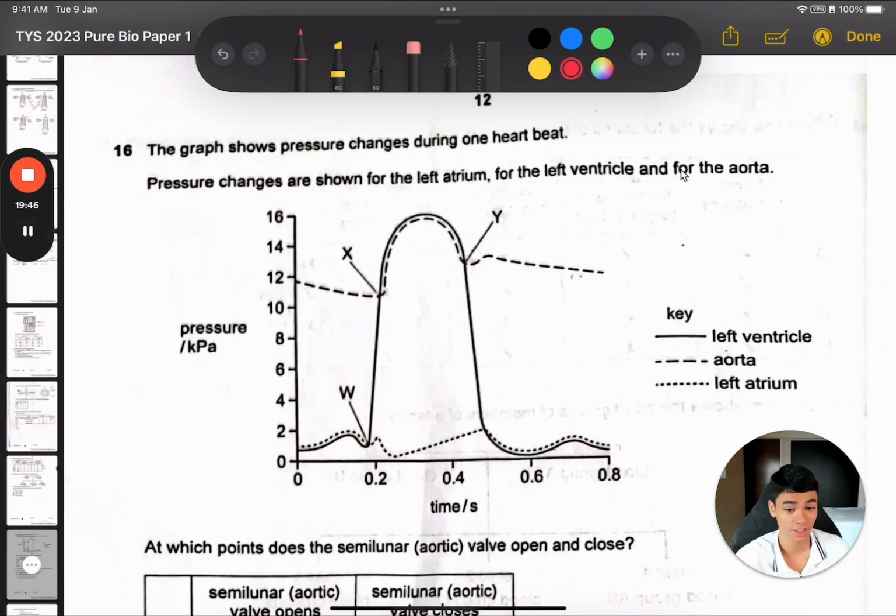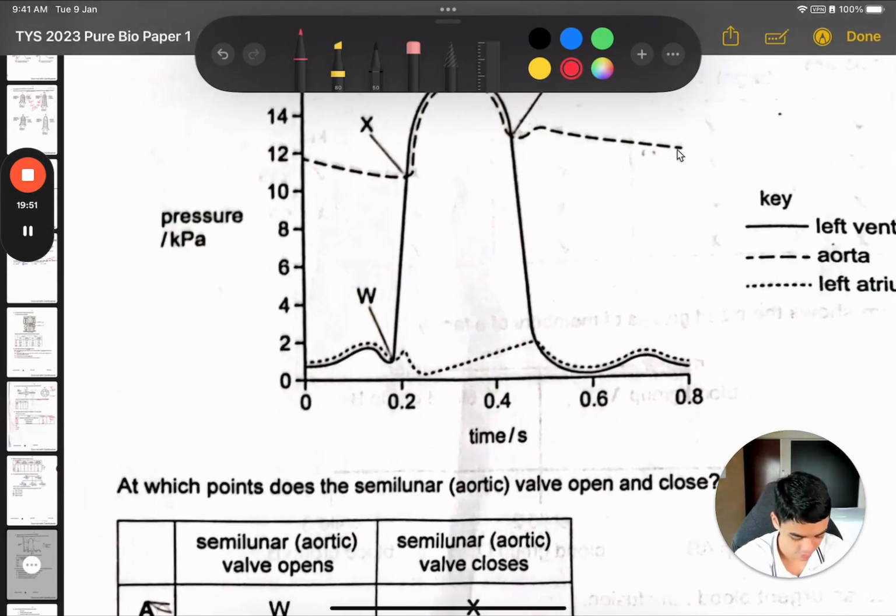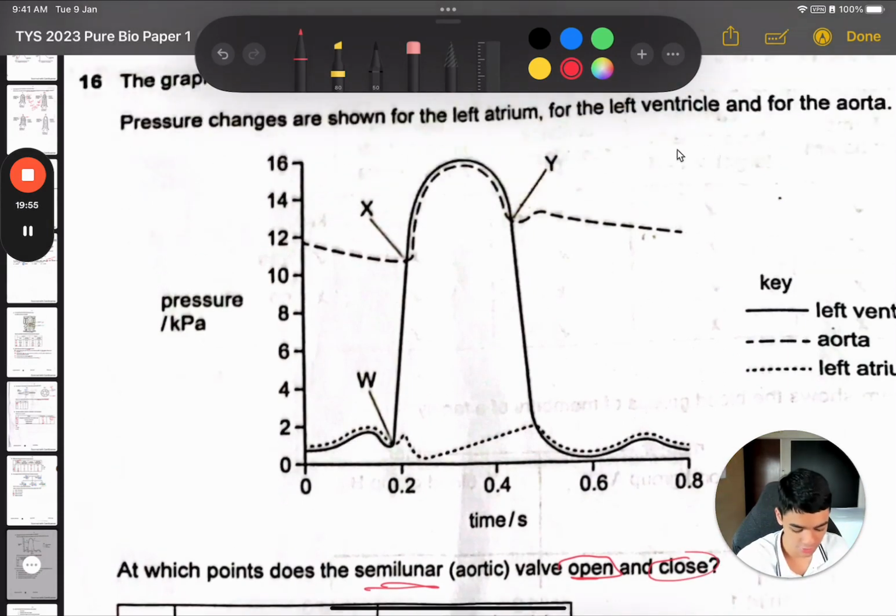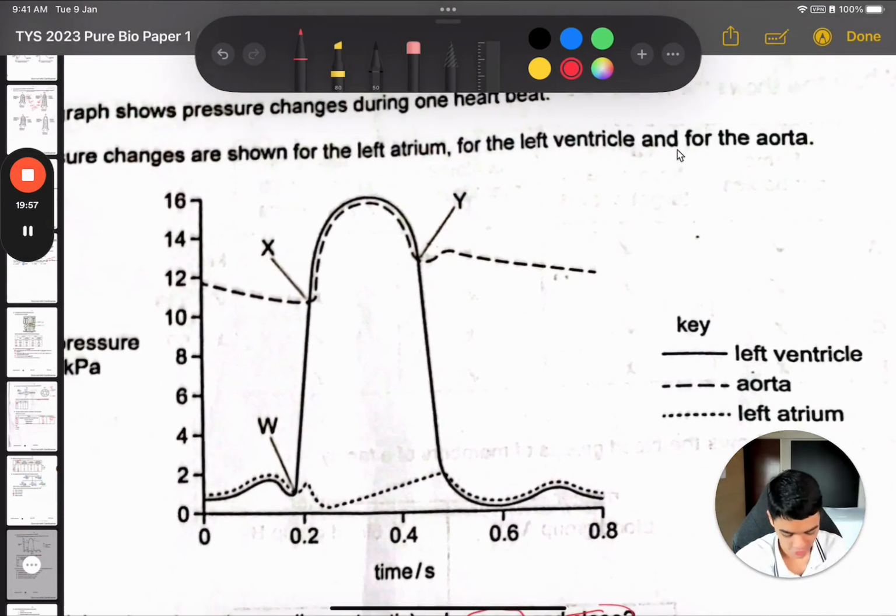This graph is the cardiac cycle graph. They're asking you when does the semilunar aortic valve open and when does it close. So this is the left side of the heart, right? What's happening here is ventricular systole. That's why there's this huge spike in blood pressure. And it will force open the aortic semilunar valve at this point. So that's how blood goes into the aorta.